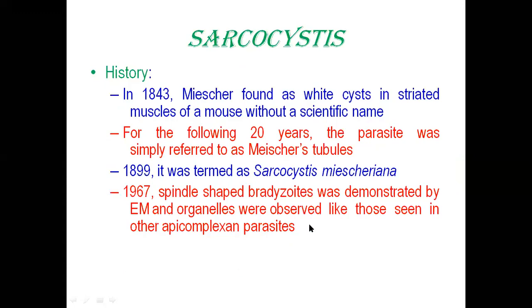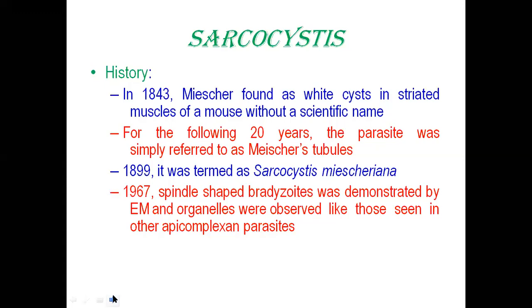So in 1843 Miescher found that there is a white cyst in the striated muscles, but he did not know what it is. Then for the following 20 years, it was not known what it is, and they just named it Miescher's tubules. But in 1899, scientists coined the name Sarcocystis miescheriana, which is the sarcocystic parasite of pig that we will study in the coming two slides. But nothing much was known.